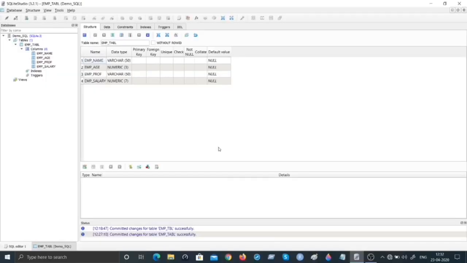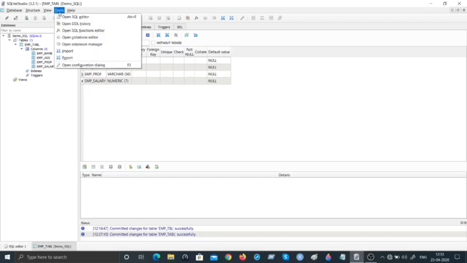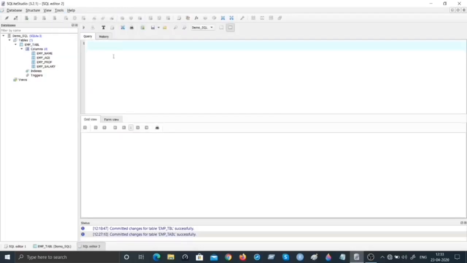How do we go ahead and create records and insert into the tables? For that, watch out. I'll go to this tools option, and I have to get a new SQL editor where I can write the SQL constructs or do the SQL programming. See what happens the moment I click open SQL editor. You get a real estate area and you default to a tab called query, where you are going to add SQL programming constructs.